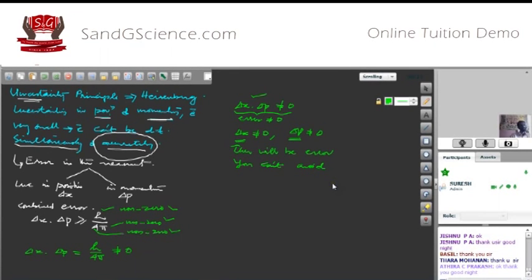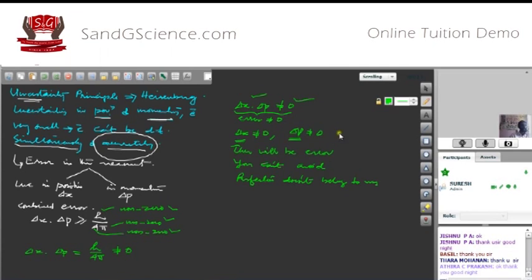You cannot measure the position or momentum of very small particles like electrons without error. There will be error, which means the measurement will not be perfect. That is, perfection doesn't belong to man. We cannot measure it perfectly. Why? Because the combined error is found to be not equal to 0.